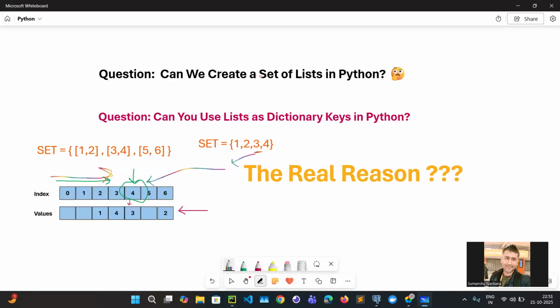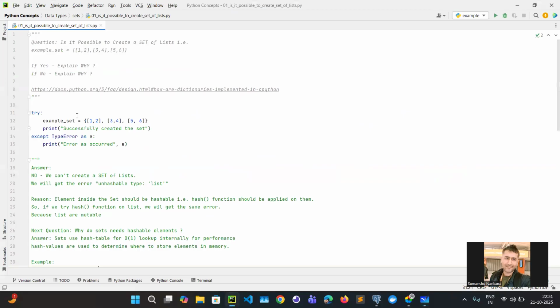Okay, so the question is, can we create a set of lists in Python? The answer is no. Why can't we? Because for a set, all the elements should be hashable, and a list is not hashable. What is hashable? Hashable means you should be able to apply the hash function. On a list you can't apply the hash function because a list is mutable, meaning you can change it.